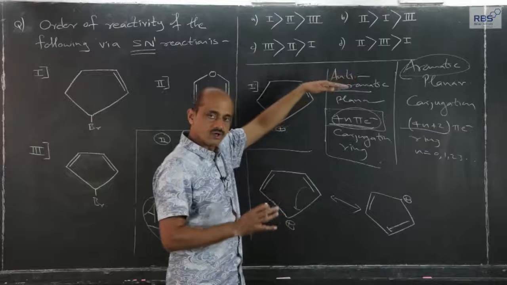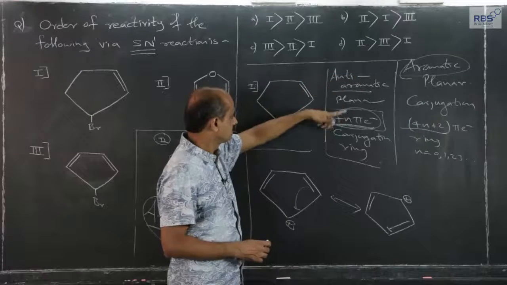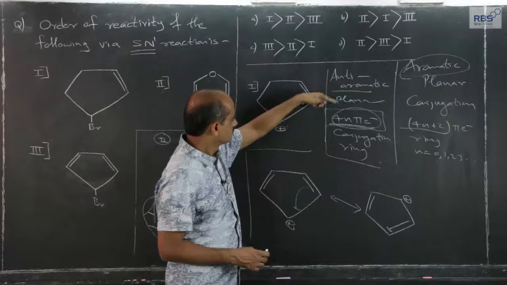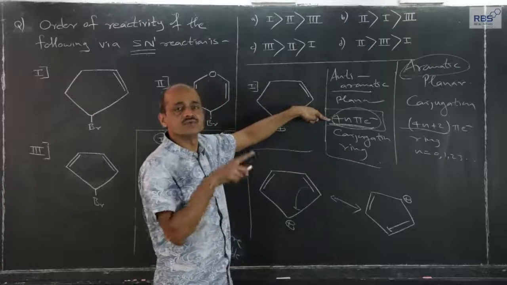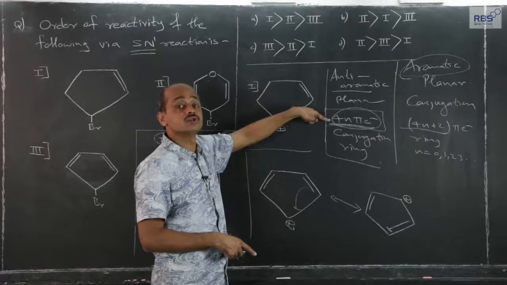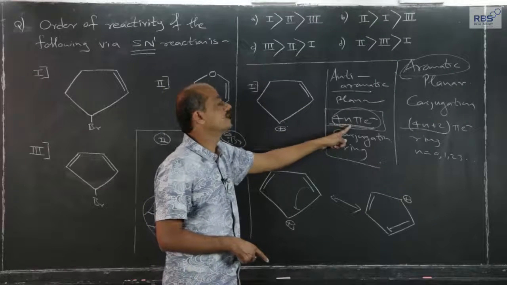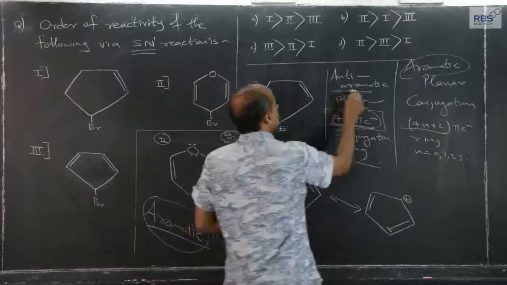If a molecule or ion, cation or anion, fits into planar, conjugation, ring, but the pi electrons involved in resonating forms fit into this formula 4n, then it is anti-aromatic.